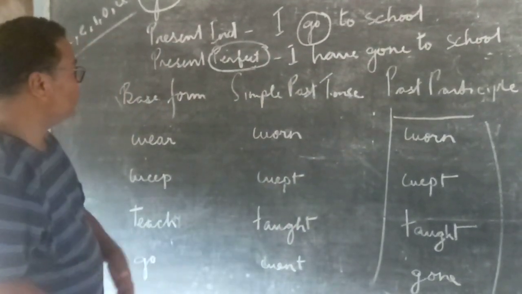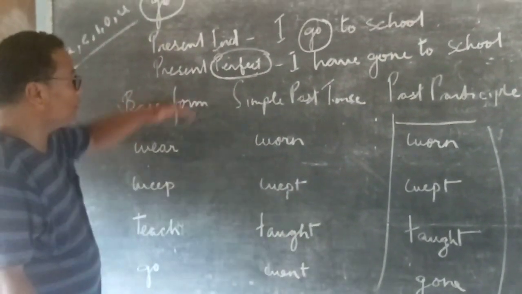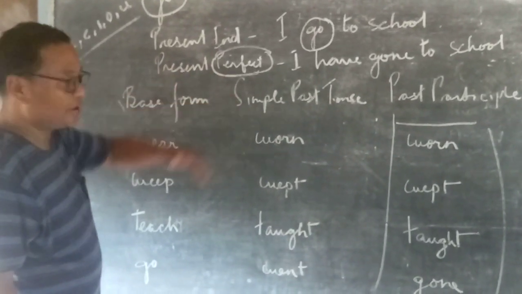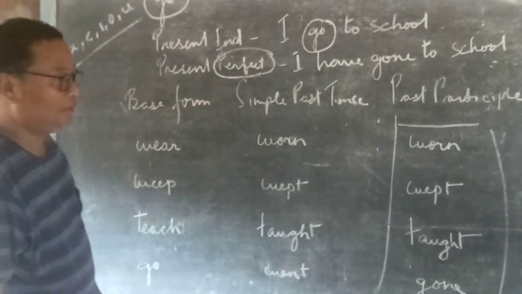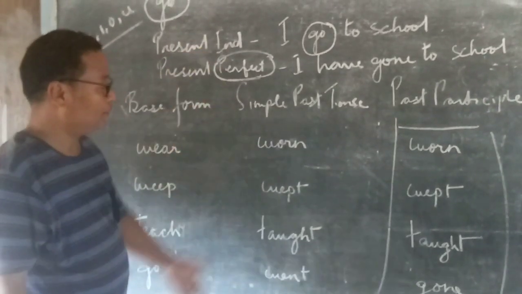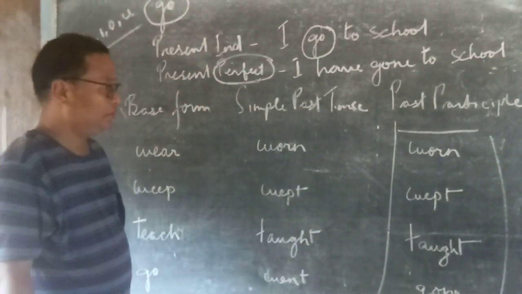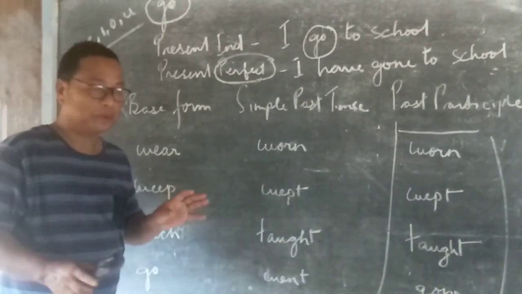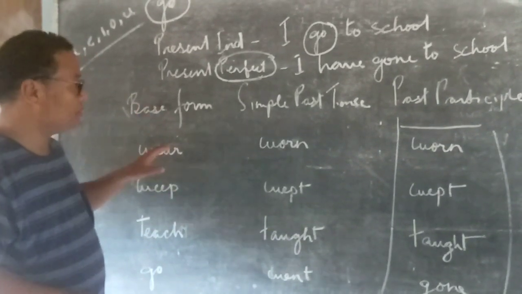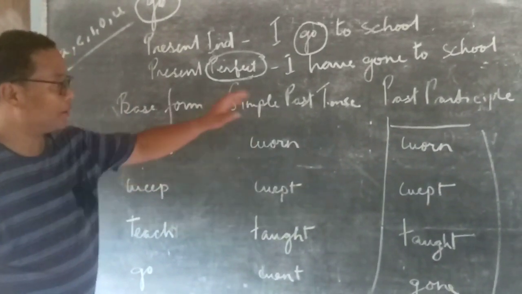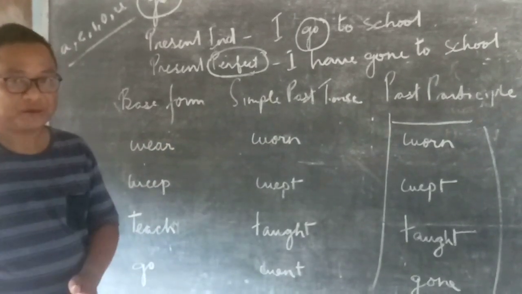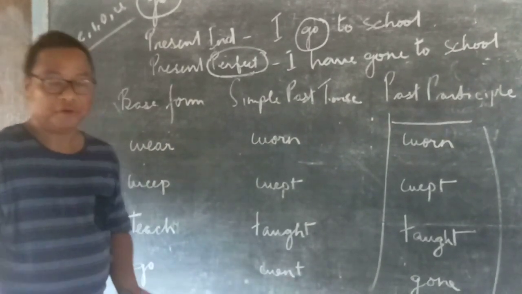And later on, as we progress with our lesson, I'll come to the continuous tense and the perfect continuous tense. So for today, let it be enough. Please go through the video over and over again to get a proper understanding of the verbs and their different forms: the simple past tense form, the past participle form, the regular verbs, irregular verbs and their differences. Thank you.